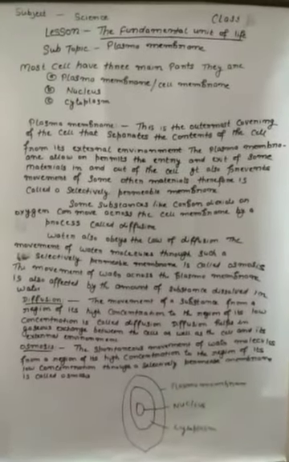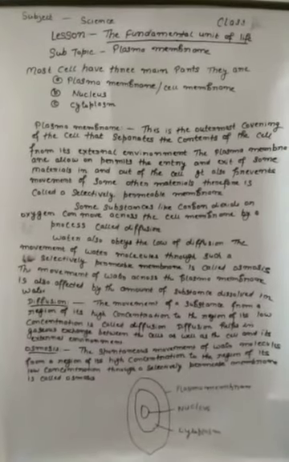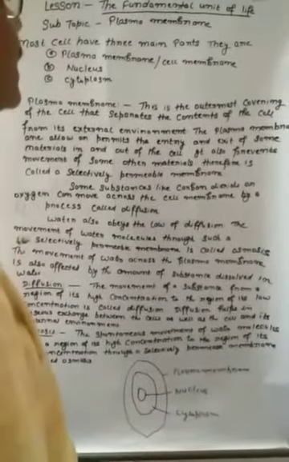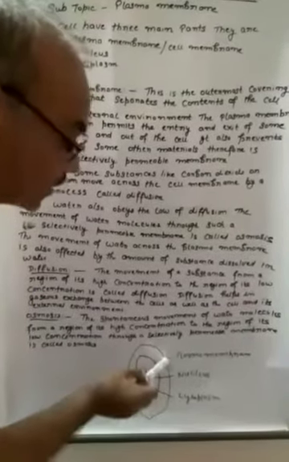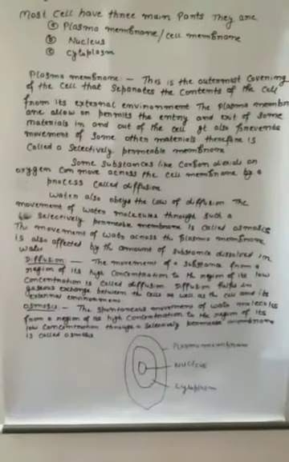Today I am explaining about the plasma membrane. This is the outermost covering of the cell that separates the content of the cell from its external environment.